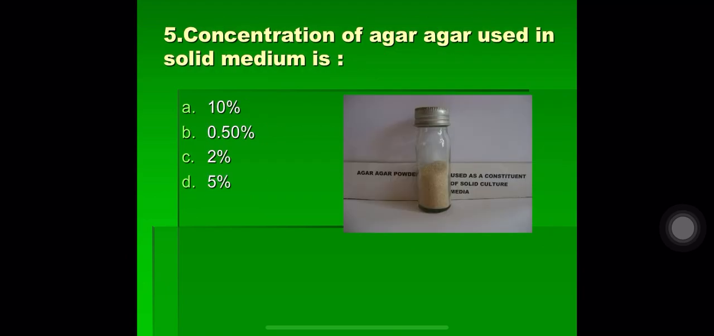Question number 5. Concentration of agar-agar used in solid medium is A. 10%, B. 0.5%, C. 2% and D. 5%. The correct answer here is C. 2%. Agar is a solidifying agent and it is used in solid media and semi-solid media as a solidifying agent.